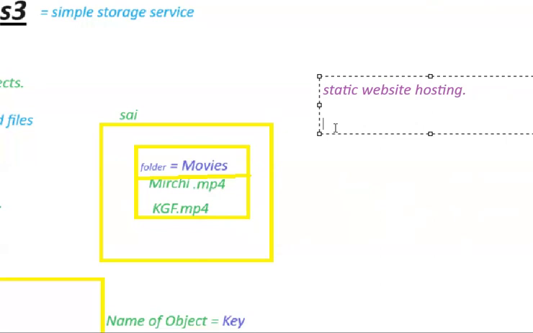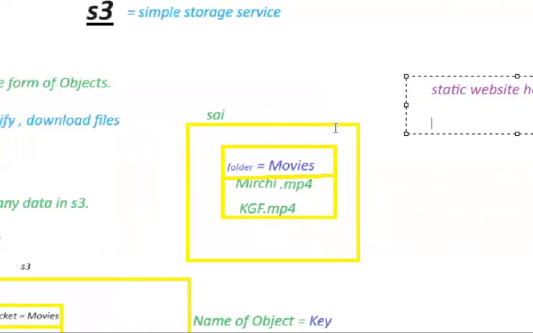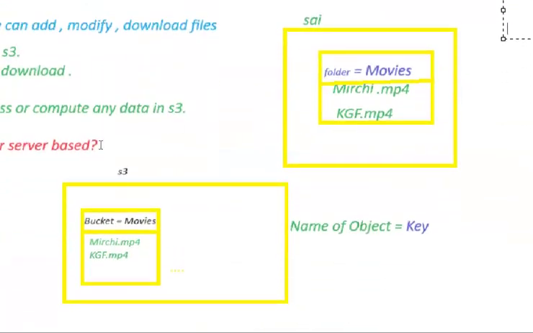How can we do this, sir? I can show you in the lab with a practical explanation. Now I will just give you a brief idea. You go to the S3 service and create a bucket with whatever website name you want. In that bucket you upload your static website files.